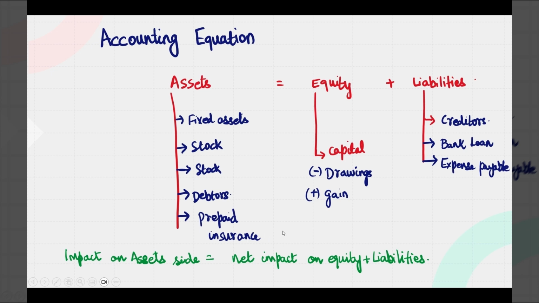The concept which we need to remember is the impact on the asset side should always be equal to the net impact on equity and liability. So whatever is the impact on the asset side that has happened should be equal to the net impact on the liabilities plus equity. Only then the equation would balance, right? So if there is an increase in the asset on the left hand side of the equation, then on the right hand side there would be a corresponding increase. If there is no change on the asset side, then even on the right hand side there should be no change in the equation.